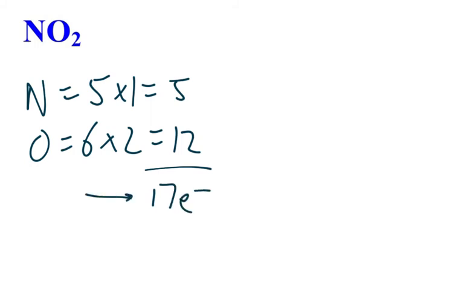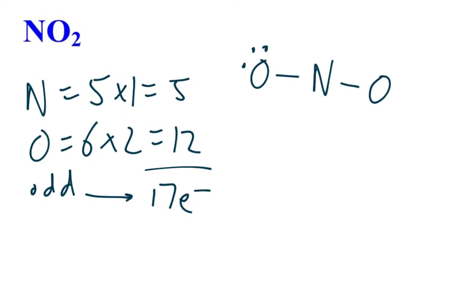Notice this is an odd number. Okay, so this will probably be one of our exceptions under that last category, which is the odd electron category. So put the least electronegative element in the middle, put your oxygens, connect them, give everybody an octet, just like this.